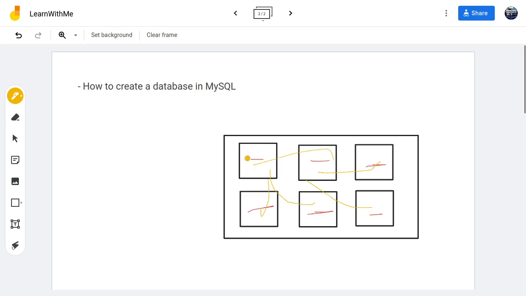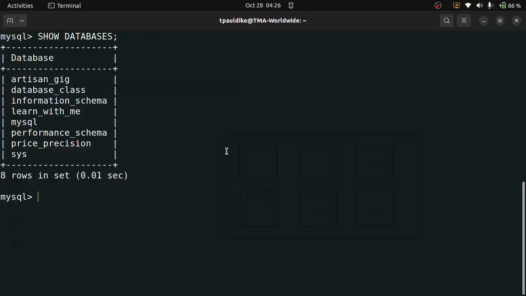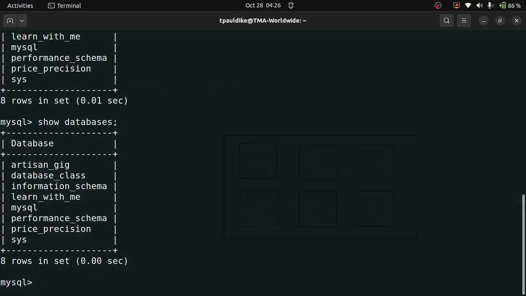So we are going to create a database right now, and this is how you create it. By the way, if you enter this in lowercase, it will still work. It is not case sensitive. The reason we enter it in uppercase is just to differentiate the MySQL keywords, so that you don't mistake them. You know that this one is a keyword in MySQL, this one is a command.